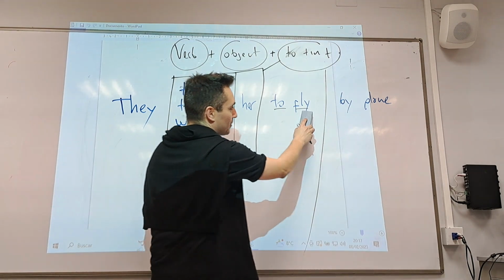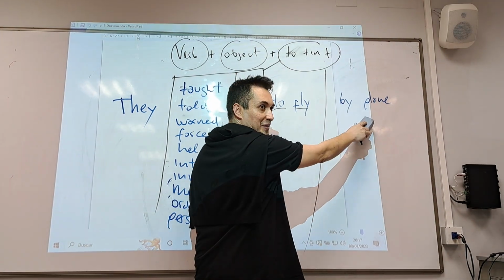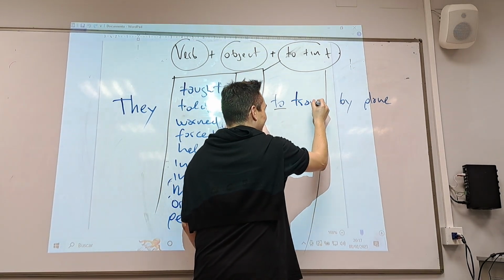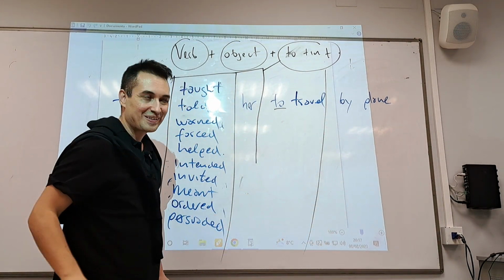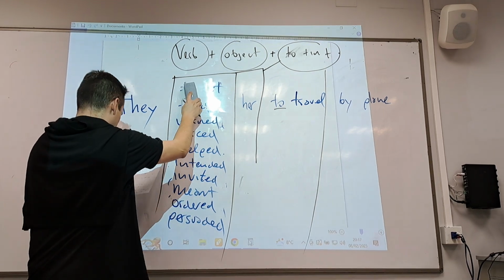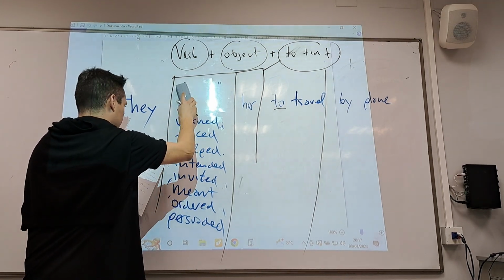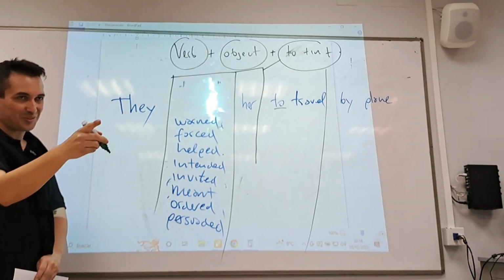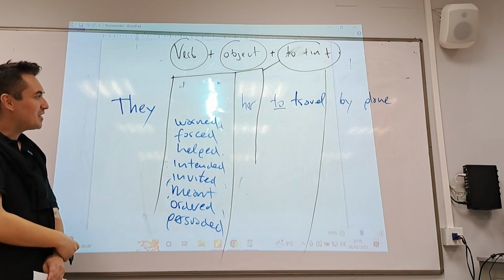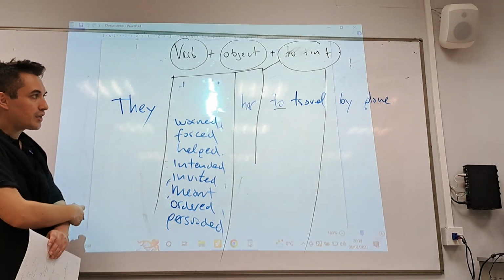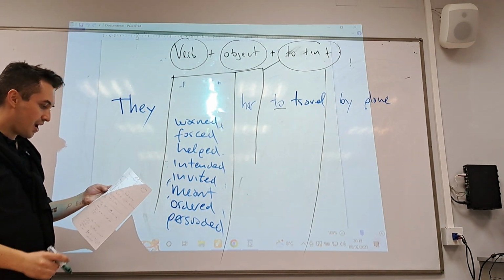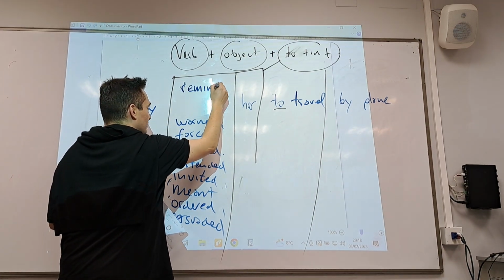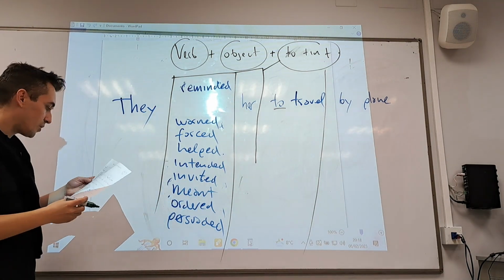Esto es un poco. This is a little bit redundant. Fly by plane, yeah? Let's say travel, yeah? Travel by plane sounds better, yeah? Travel by plane. Okay, imagine. How would you say? You can fly by helicopter. You can also, yeah, that's true. So it wouldn't be totally wrong. How would you say, le recordaron que viajara en avión? They, the past of remind? They reminded her to travel by plane.